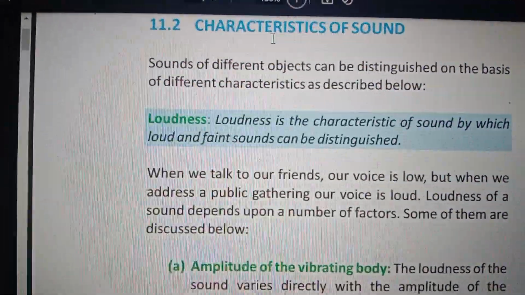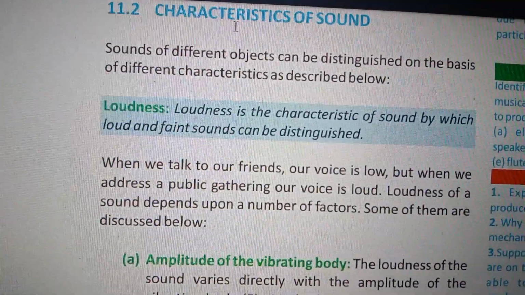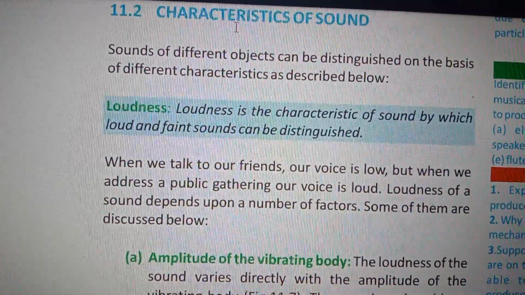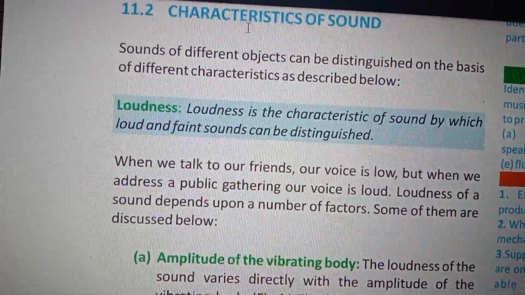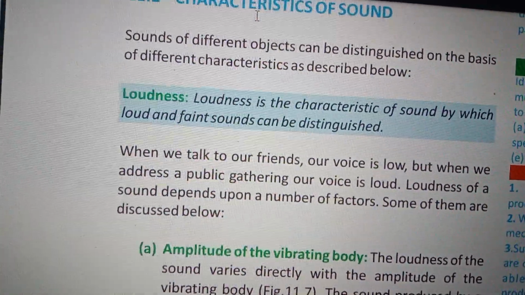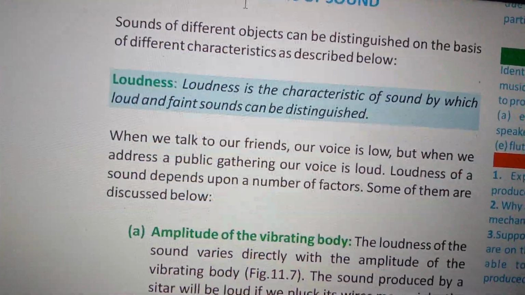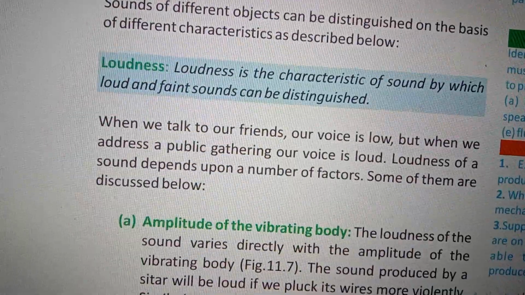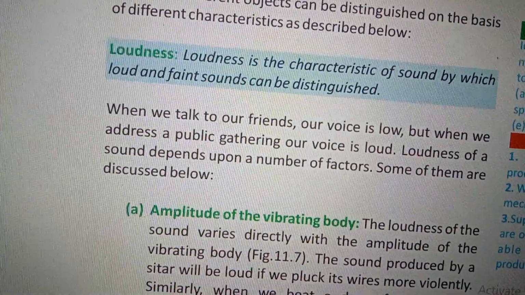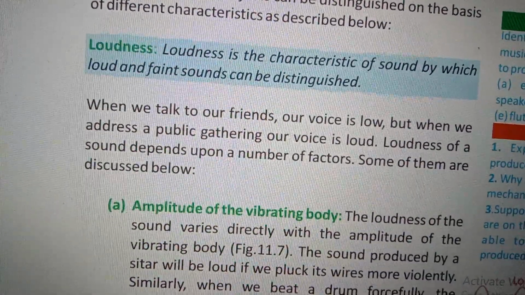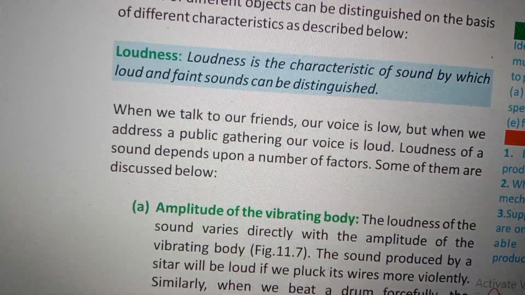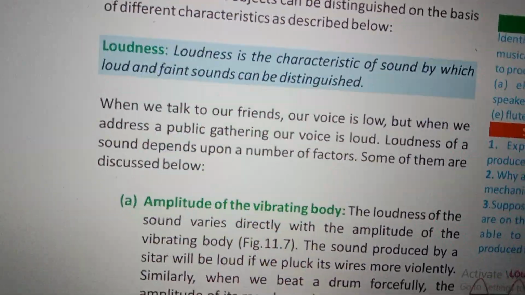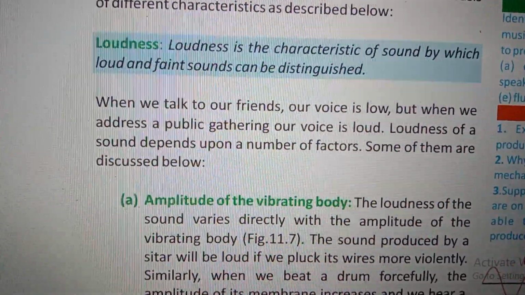Characteristics of sounds of different objects can be distinguished on the basis of different characteristics described below. Loudness is the characteristic of sound by which loud and faint sound can be distinguished. When we talk to our friends, our voice is low. When we address a public gathering, our voice